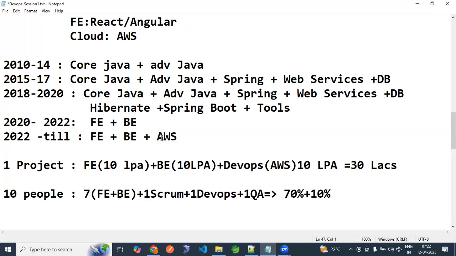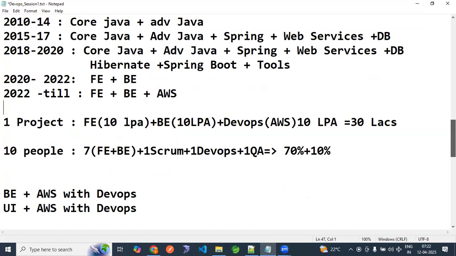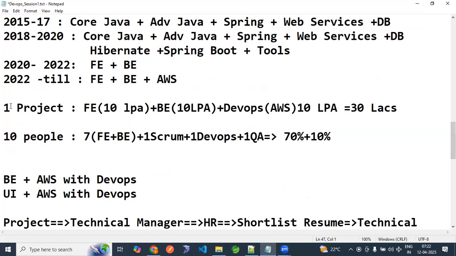But if you are looking for a job, what tech stack should be there in your resume? What is the demand? Why is this much required? Because of the cost associated. I explained in yesterday's session, the recording is available, you can go through that recording. In a project, there is a front-end requirement, back-end requirement, DevOps requirement, right? For example, a front-end person is getting a 10 lakh package, a back-end guy getting 10 lakh, AWS getting 10 lakh. So for 3 people, the company is spending 30 lakhs, right?